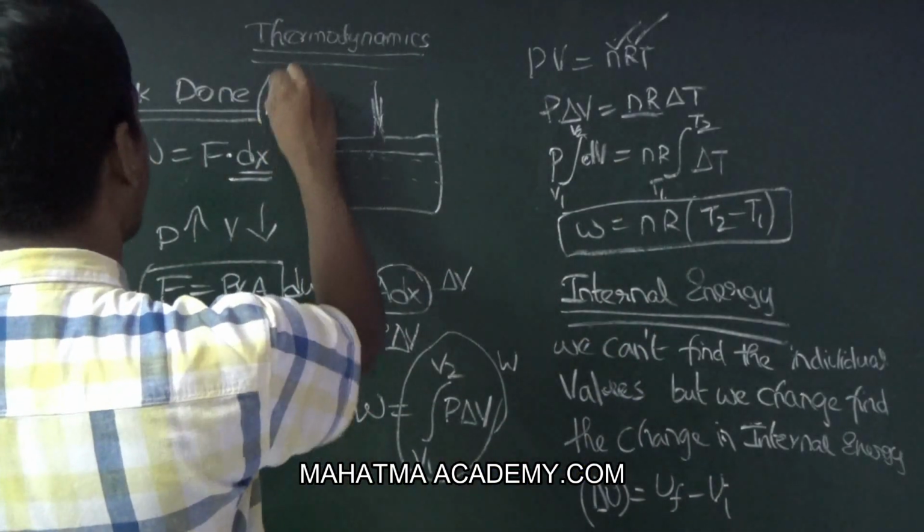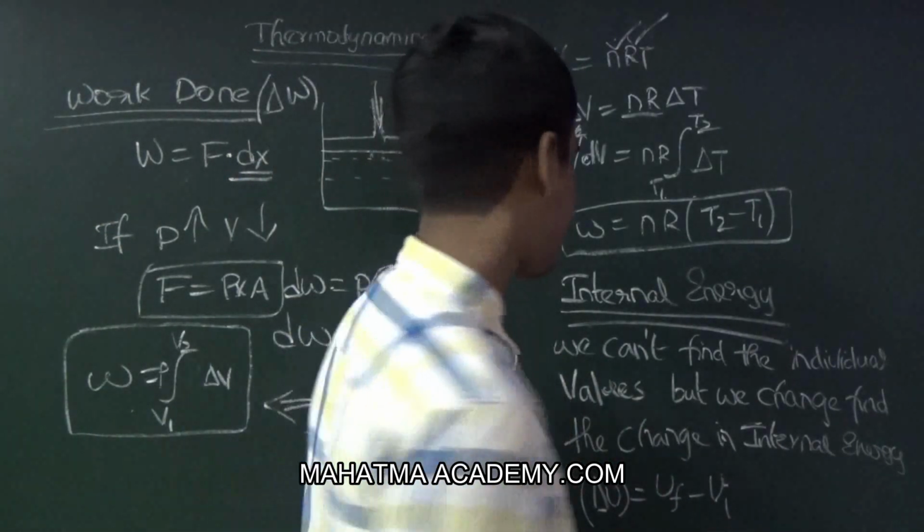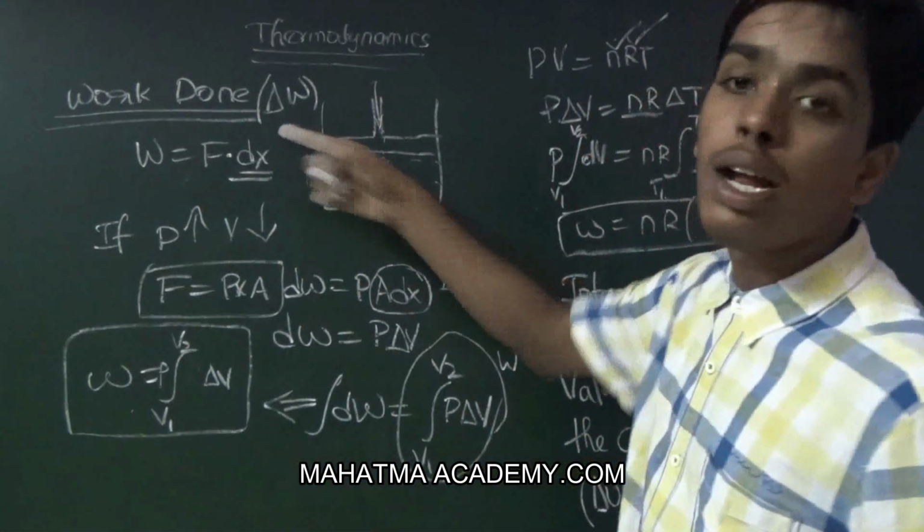Here also it is delta W, the change in work done. This is delta U and this is delta W.